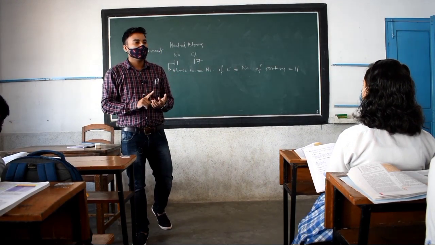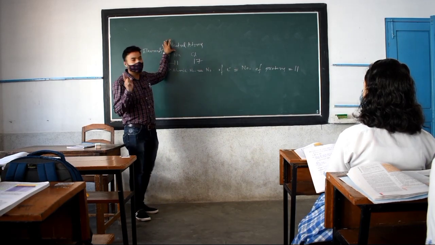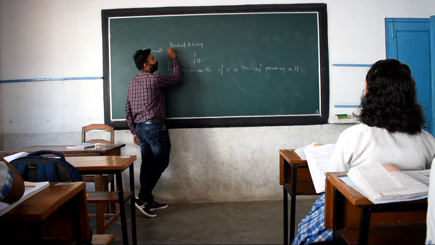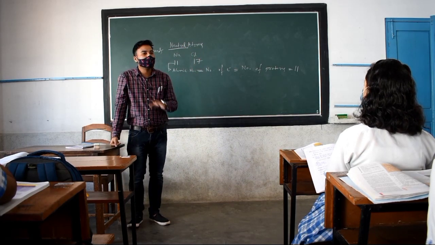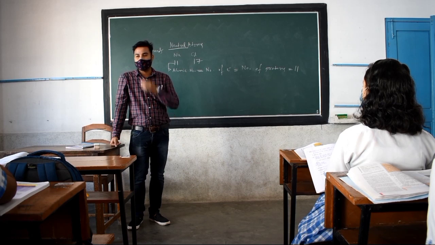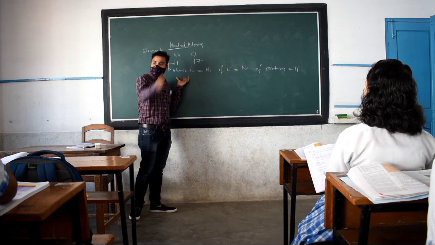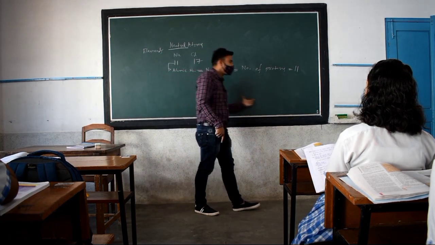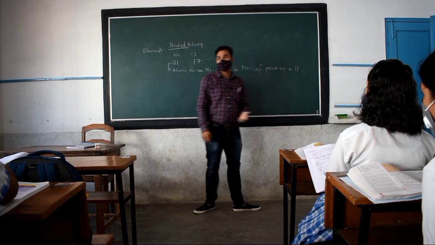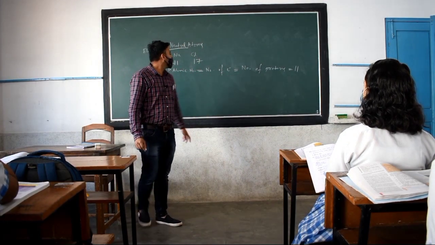Clear? Always remember that in a particular neutral atom, I am talking about the word neutral, why? Because it does not have any charge. So whenever there is no charge in a particular element, whatever the atomic number of that element is, it is equal to the number of electrons and also equal to the number of protons in that element. Clear all of you? Okay.